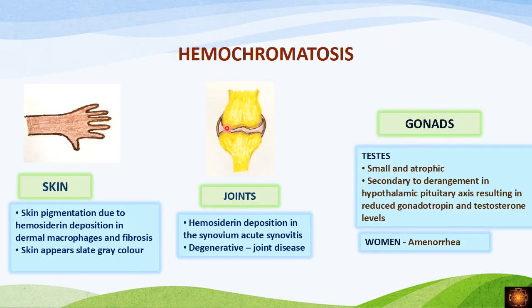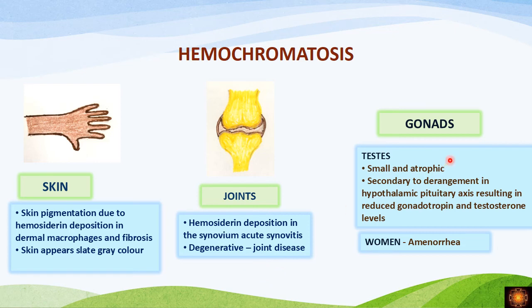Then the remaining organs: he will have bronze colored skin because of deposition of the hemosiderin in the dermal macrophages, so that the skin appears bronze colored or slate gray. And when we come to the joint, we have the deposition of iron in the synovium. So this can cause acute synovitis. Later the patient will develop degenerative joint disease.